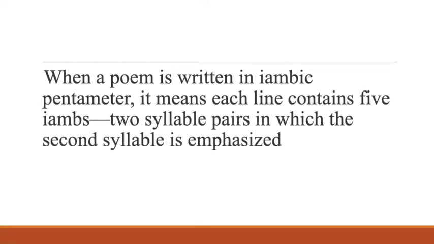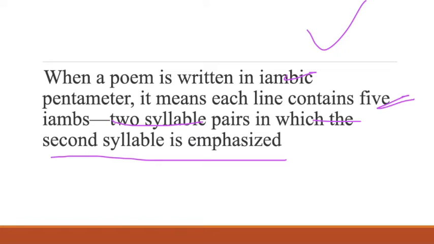Now, when a poem is written in iambic pentameter, I have already explained it. You just go to that video. That video is very important. When I say that this is written in iambic pentameter, it means there are five iambs, and five iambs means two syllable pairs. Let me just try to explain it.